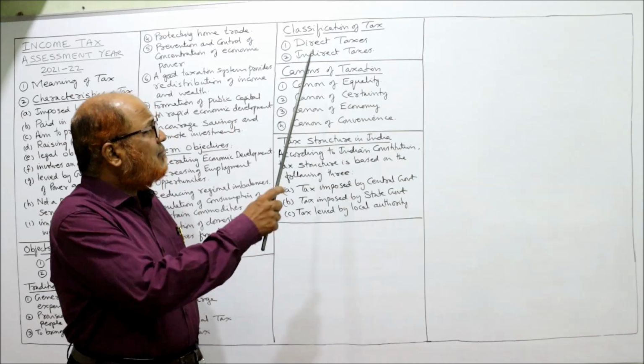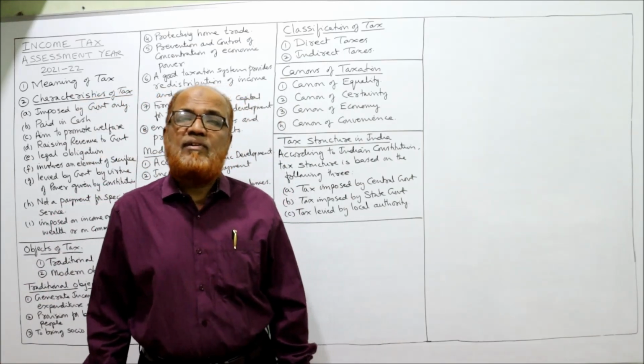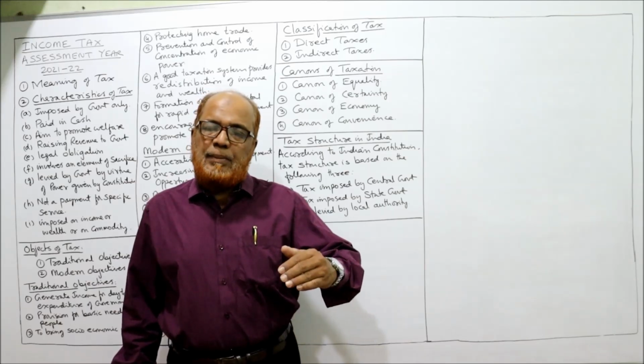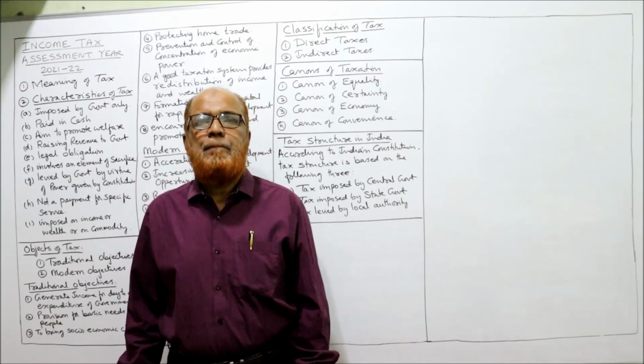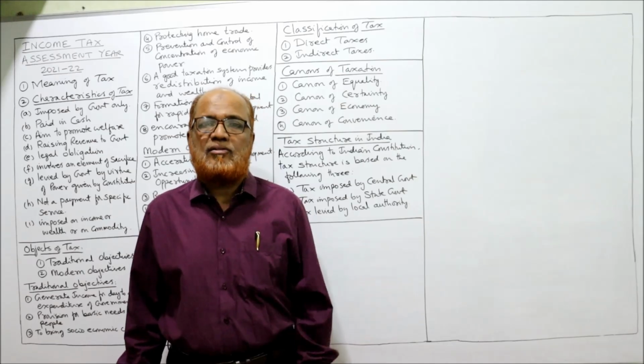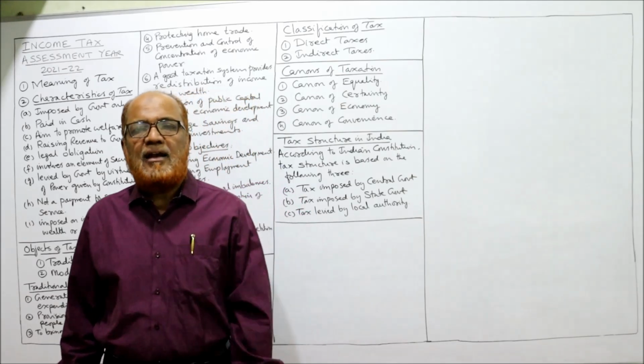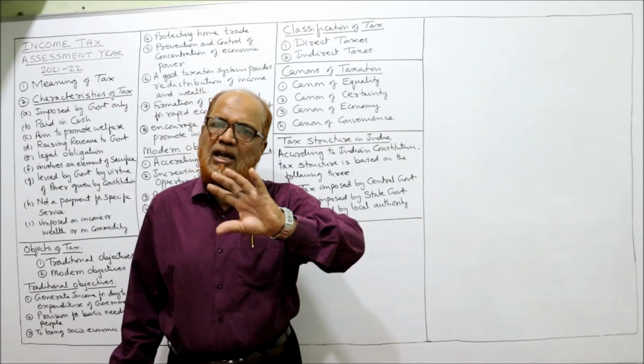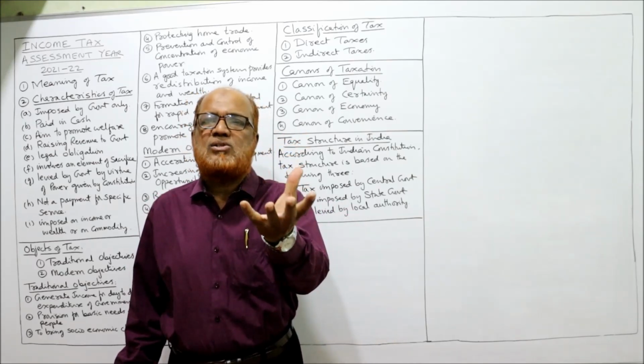Next one is civic consciousness. There is some civic consciousness among the people, because when the people pay direct taxes, they will feel the pinch of paying the tax. Whereas in the case of indirect taxes, the people will not feel the pinch, because the indirect taxes are included in the prices of the goods.